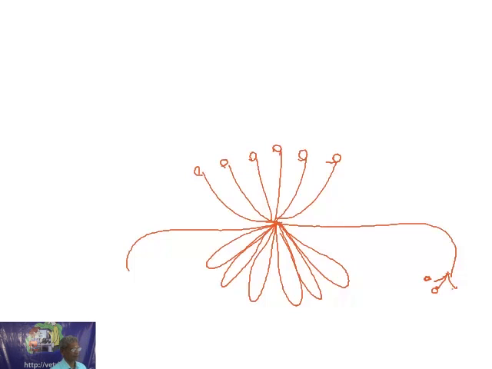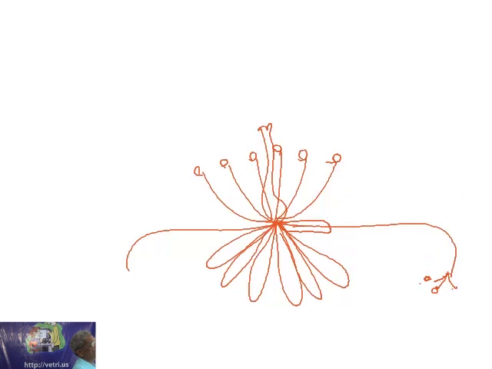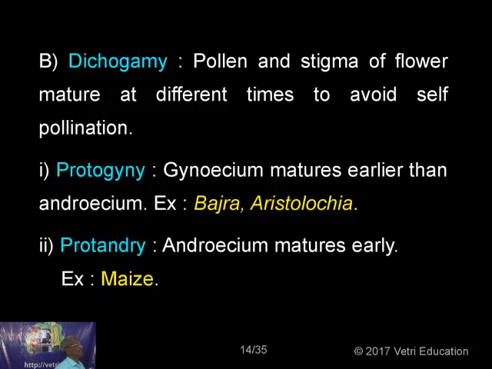So the stigma is here. This is of course the ovary, style and stigma. The anthers are here. See, normally what happens, this will be the position in all the other flowers, but here it is like this. So this pollen grain will be having the least chance of fusing, the best example for what is called hercogamy. Hercogamy means there is a difference in the distance.